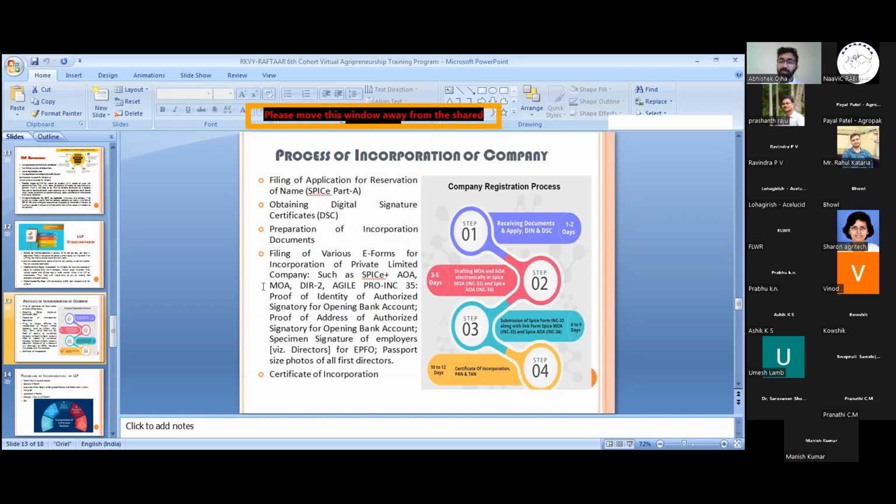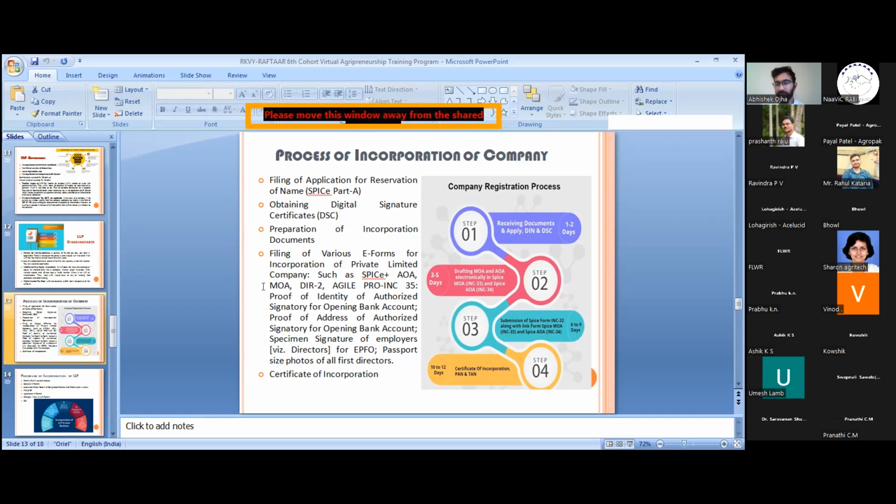Then again I have to file the RUN form, reservation of name. So in that period, we have to file the incorporation forms.